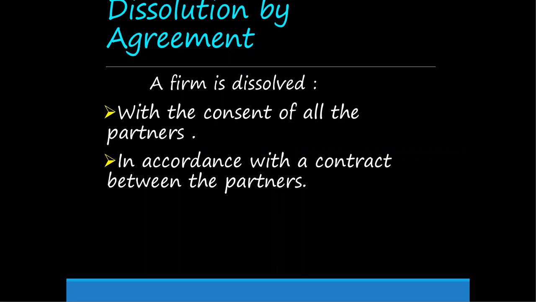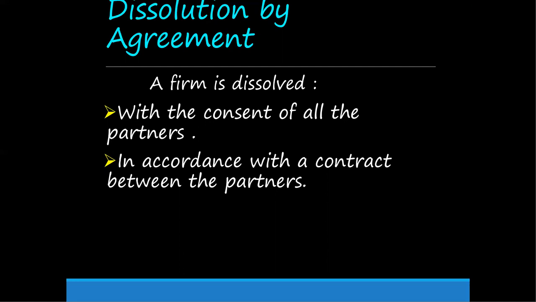After getting permission from all the partners, we can proceed to dissolution of the firm in accordance with a contract between the partners. For example, dissolution by agreement, I will give an example for that. The dissolution by agreement means there are two, three persons over there. The three persons have already set down their contract.